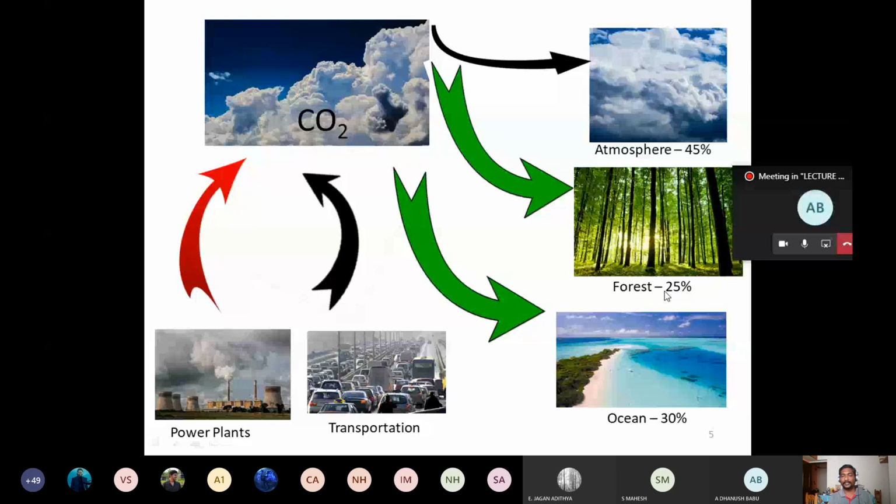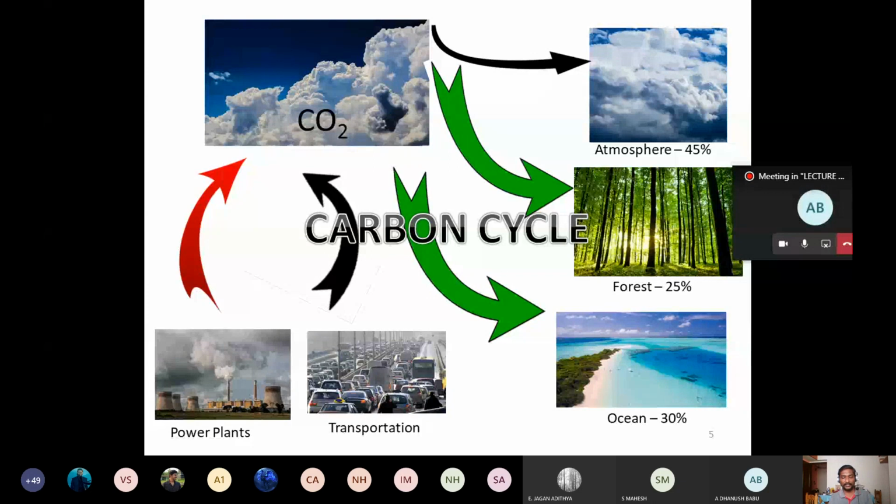Okay, and in the atmosphere, almost 45% will remain in the atmosphere itself. So among the total amount of CO2 that is being emitted by the power plants as well as by the heavy industry and by the transportation sector, 30% is being absorbed by the ocean, 25% is being absorbed by the woods or the agricultural plants, and the remaining 45% stays in the atmosphere. So which is harmful, which is not good for the environment. So because of this, what will happen? So this is what we call the carbon cycle.